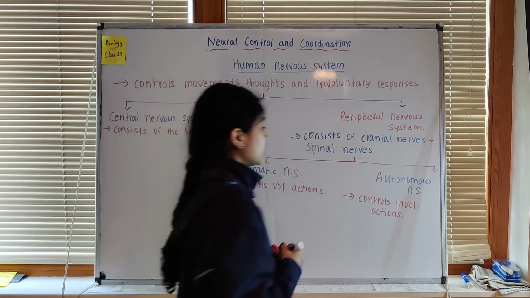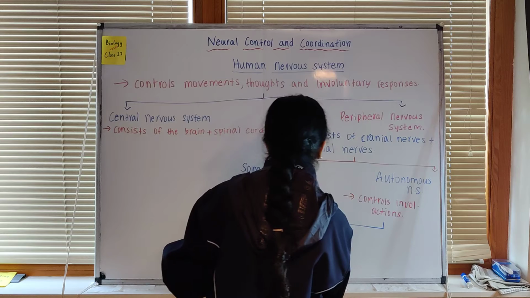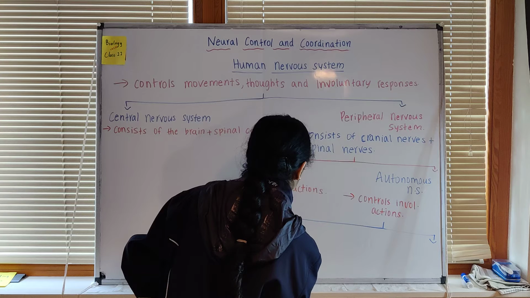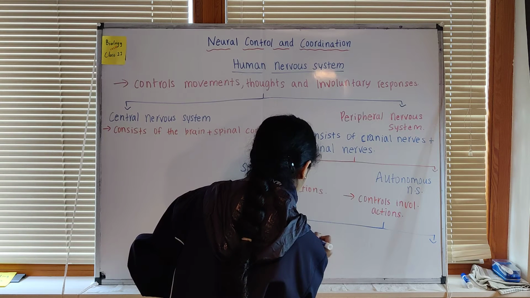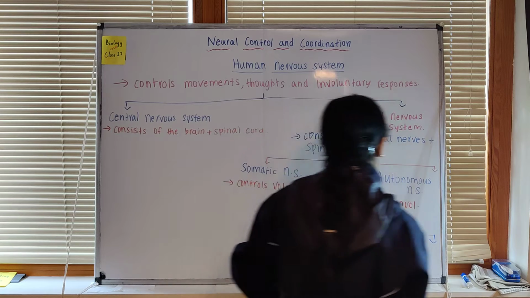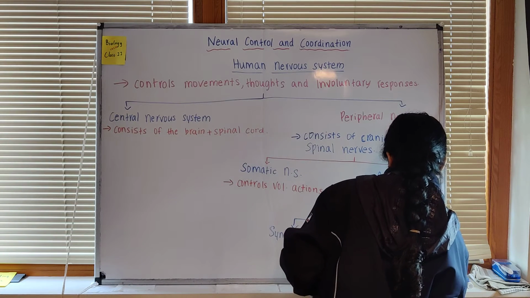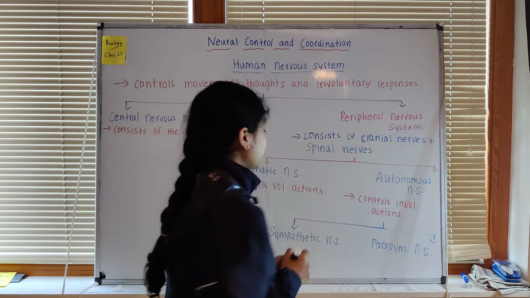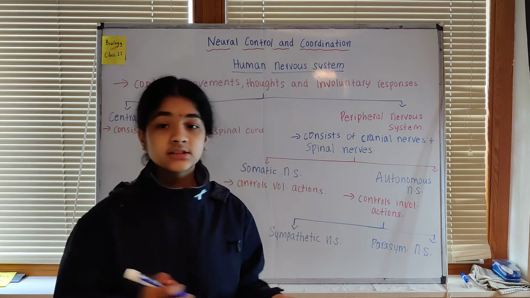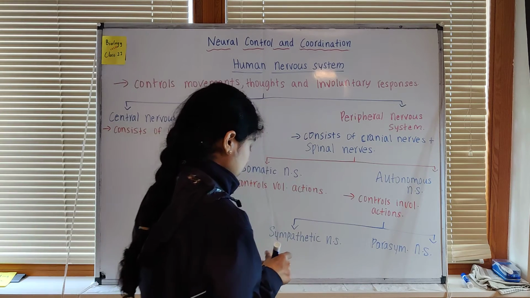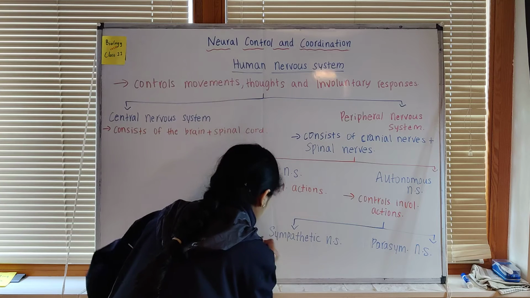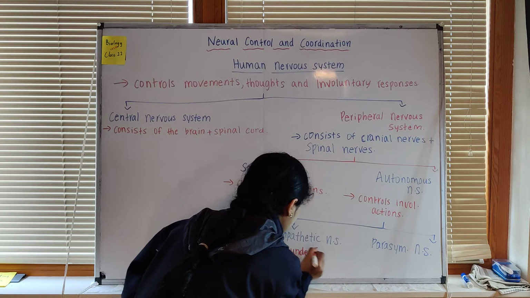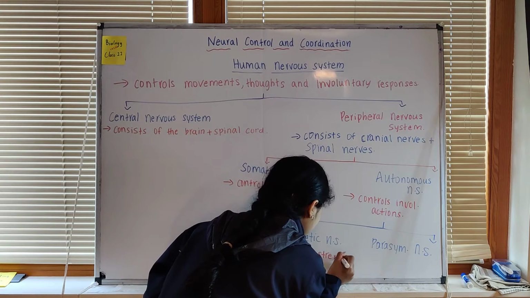The autonomic nervous system can be further classified into two categories. The first one is the sympathetic nervous system, and the second one is the parasympathetic nervous system. The sympathetic nervous system works under stress situations or conditions.